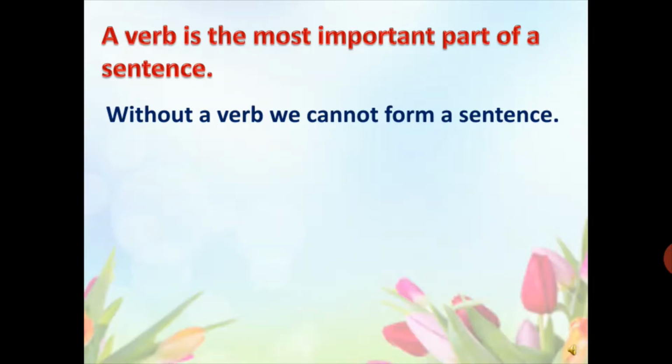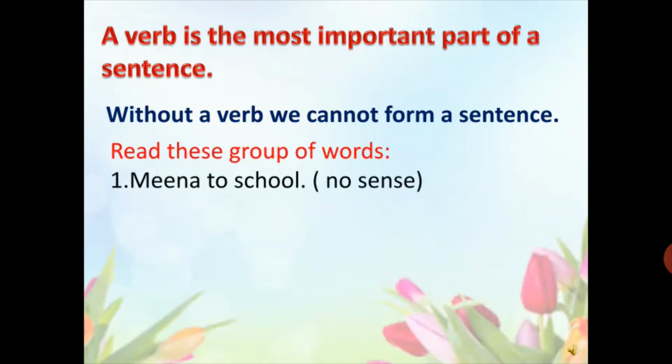So let's understand this point with the help of examples. Read this group of words. Meena to school. Here you can see this group of words is not giving a complete sense. It is meaningless.